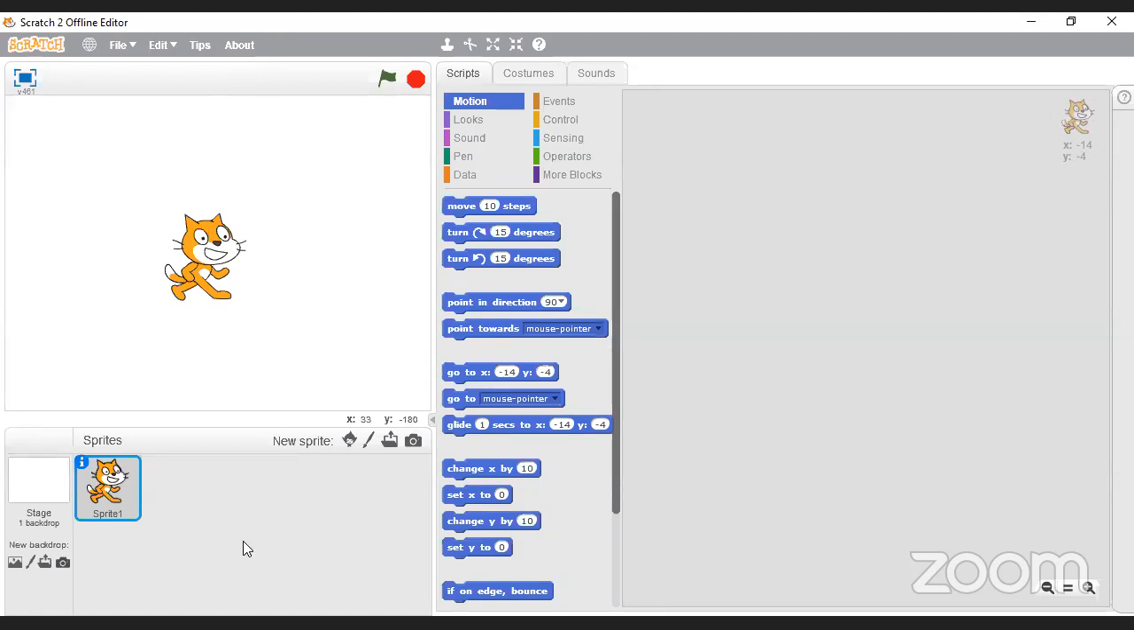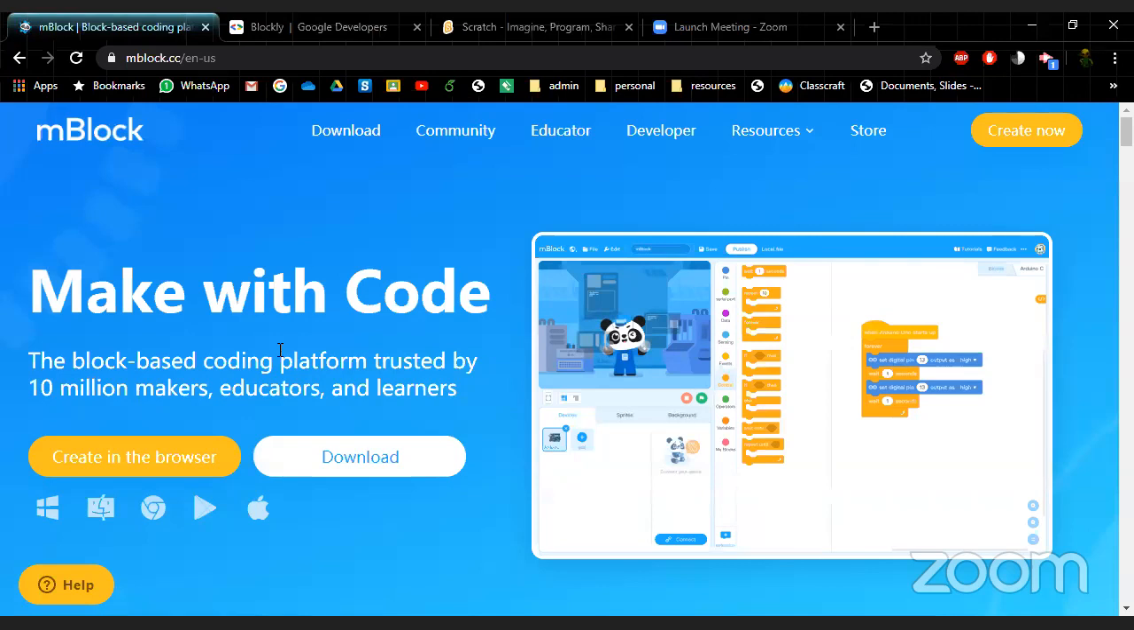I just want to show you some other types of block languages that we get. I'm going to go to my browser. Over here, we see that a popular one is called MBlock. MBlock is also a visual type of language. Rather than the little cat, we have a little panda here. What's nice about MBlock is that you can not only download it onto your computer, you can also do it live on the internet, which is nice because you can save all of your stuff onto the cloud.